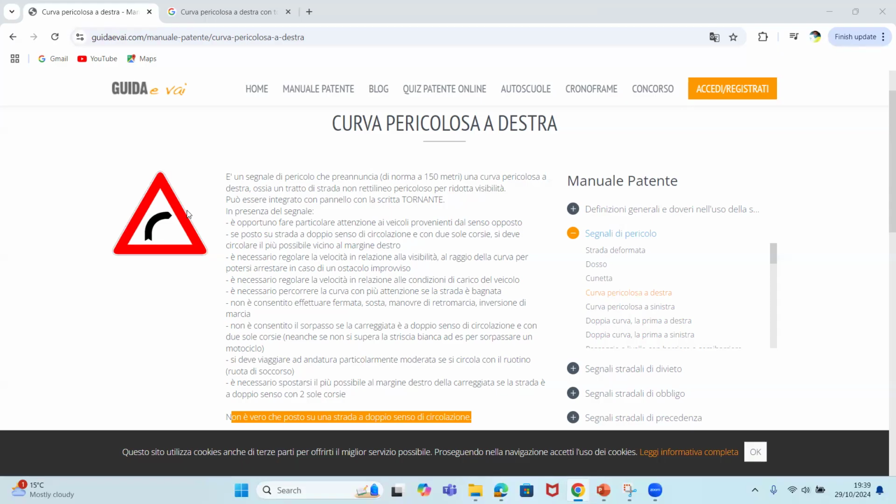All right, Mr. James, why do they say false? If you say this sign is put on a road with double sense of movement. Because they said the road has two corsia. You haven't given the reason. That is not the reason. Let me continue. Because it is not senso unico. Should I try? Yeah, try. Because it's not true because you can see it in sense.